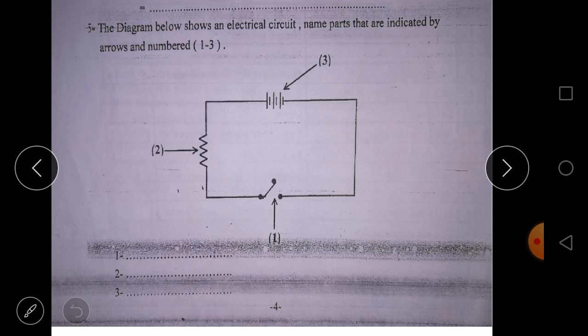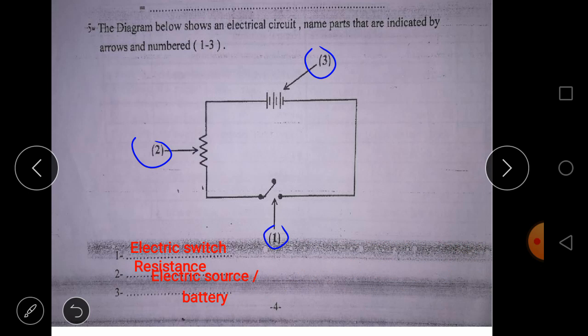Okay, now let's go to the next type of questions, which is the last one. Here they ask you to label the following drawings: number 1, number 2, and number 3. Most of the mistakes are done by mixing the numbers with the parts, but here you have to observe that number 1 is the electric switch, number 2 is the resistance, and number 3 is the electric source or battery.